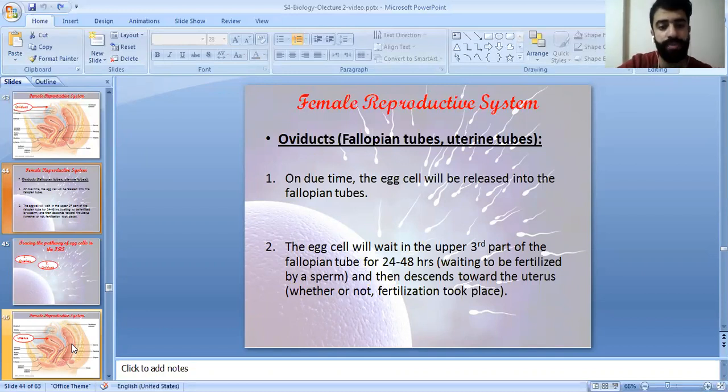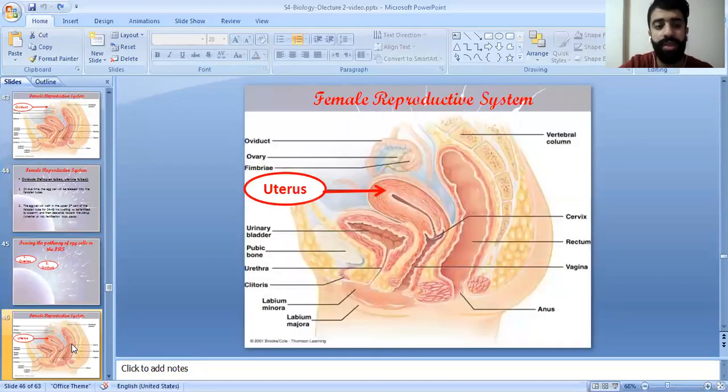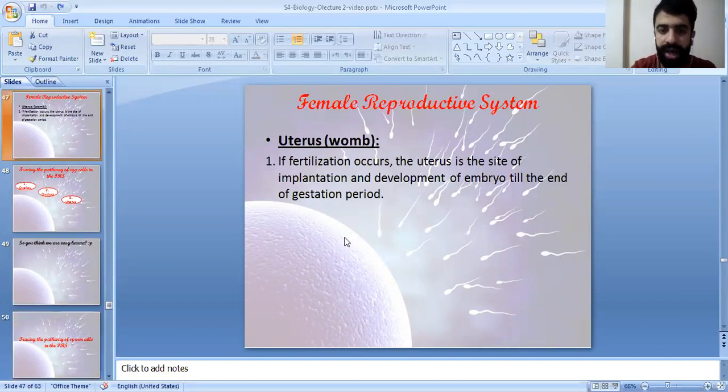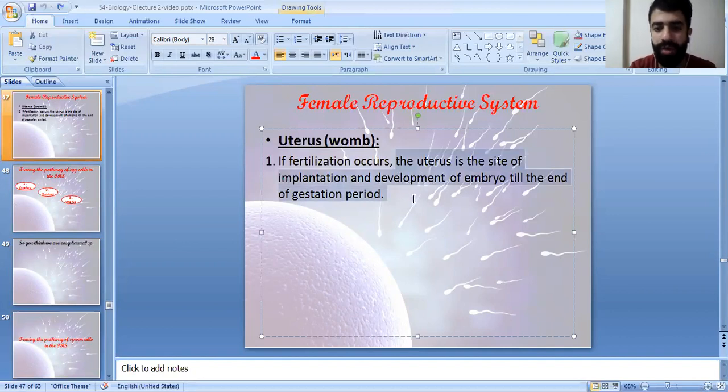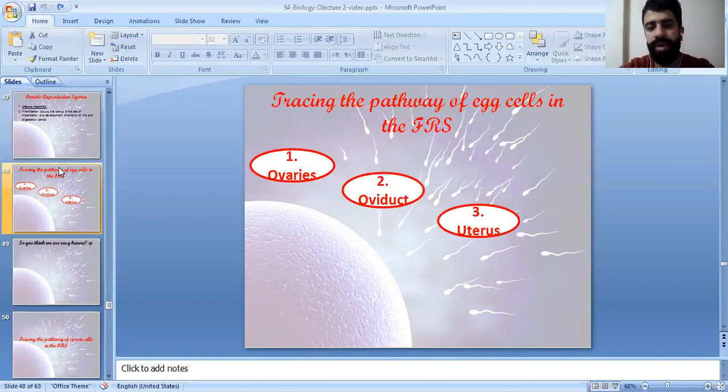First, we have the first checkpoint, the ovaries, then it moves to the oviduct, which we call the fallopian tube or the uterine tube. Then we have here the uterus. What is the role of the uterus? Uterus has another name, it's called the womb. If fertilization occurs, the uterus will be the site of implantation and development of the embryo till the end of the gestation period. So the third checkpoint is going to be the uterus. So ovaries, oviduct, and uterus.